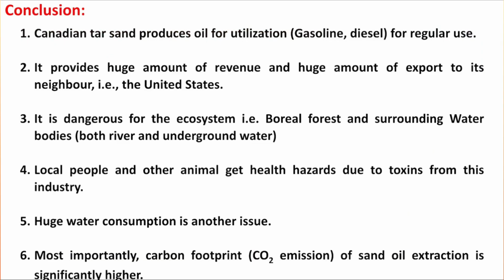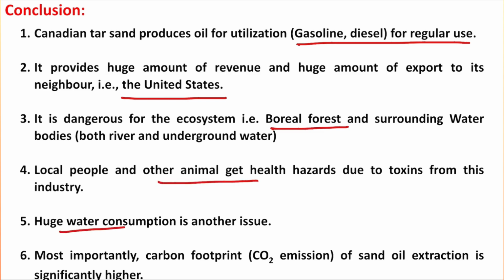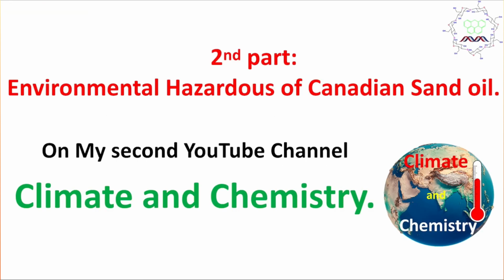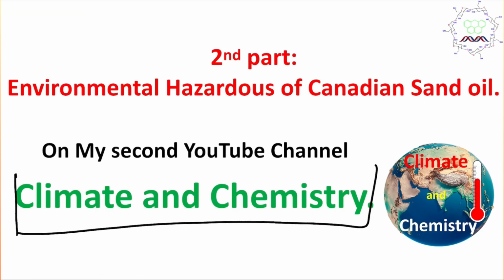Now, in conclusion, what you have learned: Canadian tar sand produces oil for regular use, and its export to its neighbor United States earns a huge amount of revenue. Not only that, it's dangerous for the ecosystem, that is boreal forest destruction, underground water pollution, even health hazards for the local people, destruction of green cover, etc. And the most concerning is that the carbon footprint is significantly higher, which makes this a dirty oil. These are the environmental impacts I have already discussed in the second part on my climate and chemistry channel.